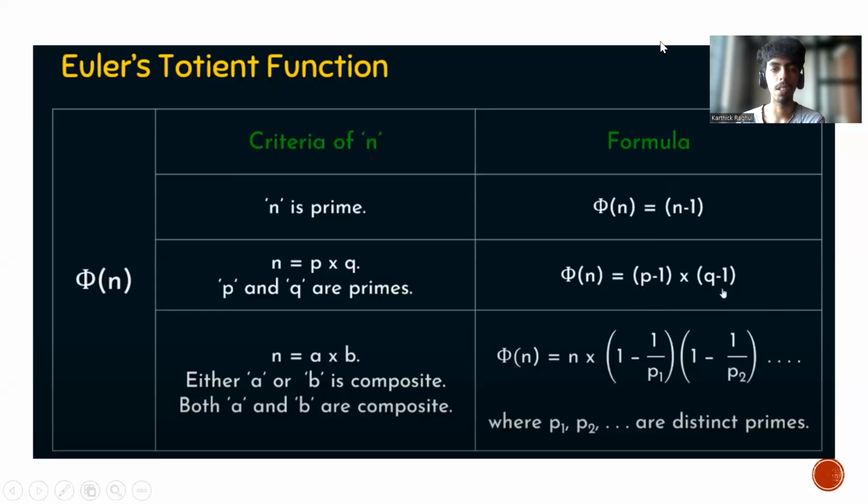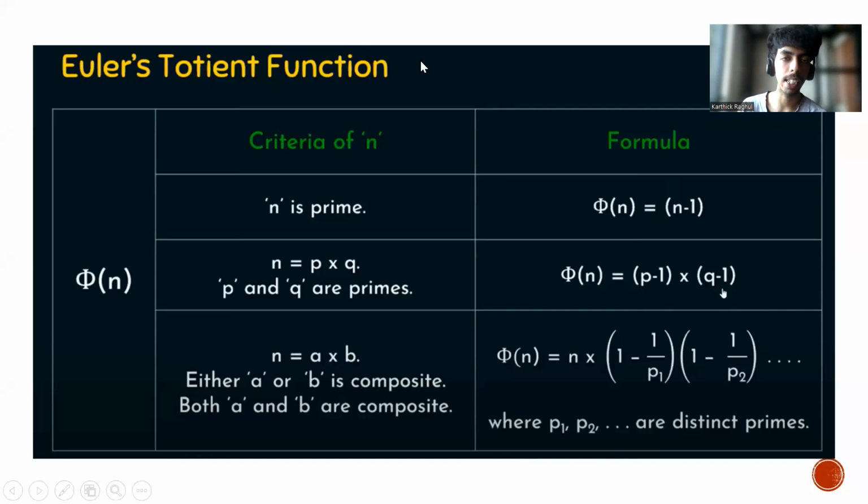For Euler's theorem, before we can satisfy it, we have to compute the Euler's quotient function, and we have to check three conditions here. The first condition is to check if n is prime, or else we check if n is a multiplication of p into q, where p and q are both prime numbers, or else we check if n equals a into b, where either a or b is a composite number. If any one of these conditions is true, then we apply the respective formula here.